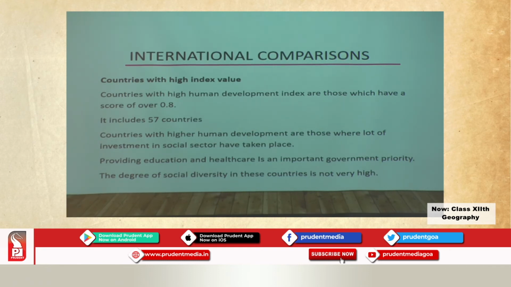And because of this investment in the social sector, there is a high score which these countries have achieved. So, one reason could be high investment in the social sector. The second one is good governance.